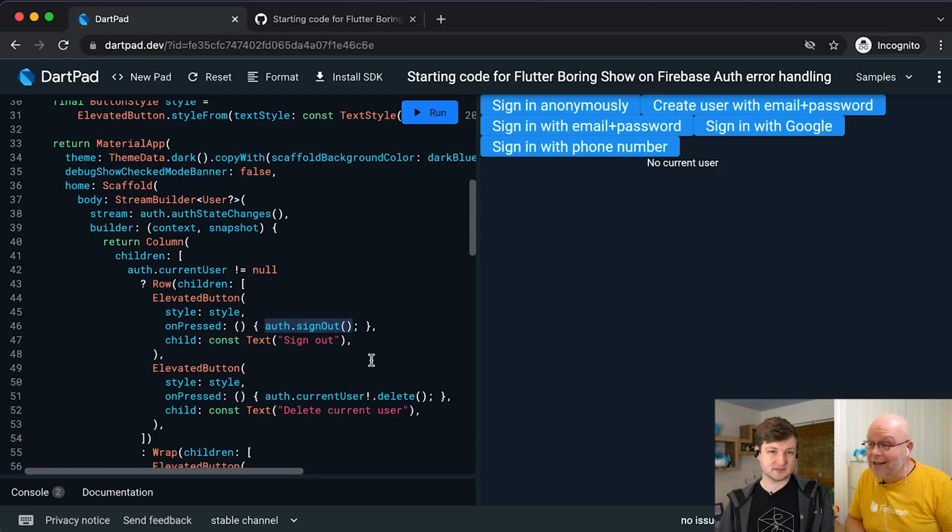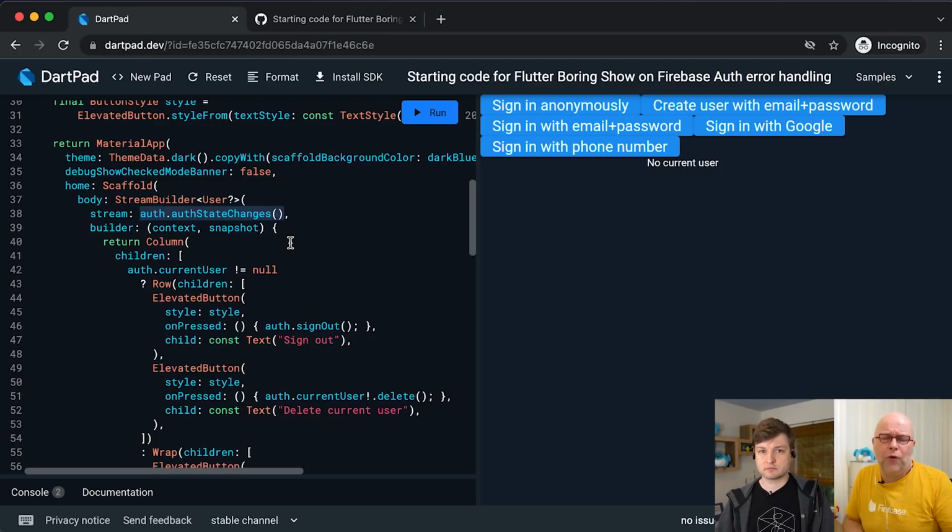But if I call the sign out button, which we currently don't see, where are we? Okay, maybe I should start here. Sorry about that. Let's start with a stream builder. So the Firebase user is, Firebase automatically persists the user state to local storage in the browser or shared preferences on Android or whatever other mechanism you have. And when the app loads, it tries to restore that. And yeah, that operation takes time because that does require a call to the server. So that's why we expose it in a stream. And it's in this stream. So it's called auth state changes.